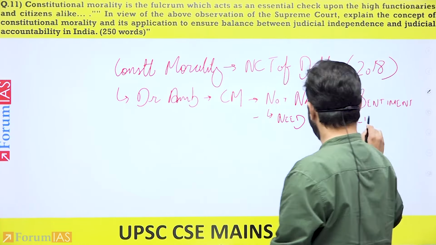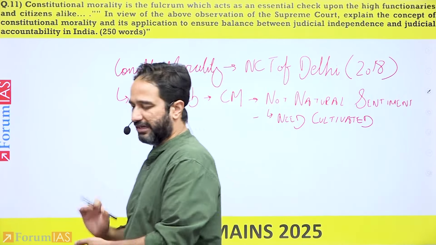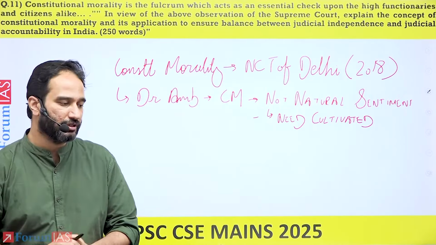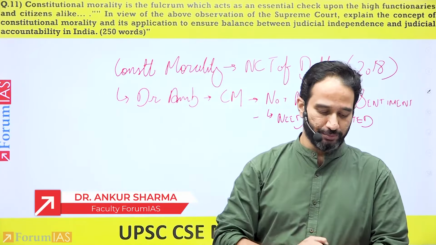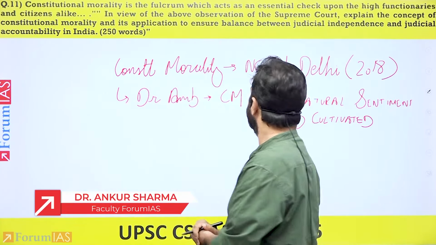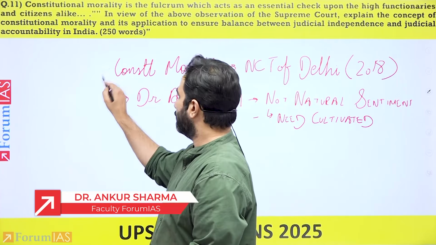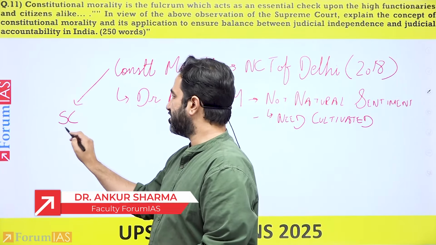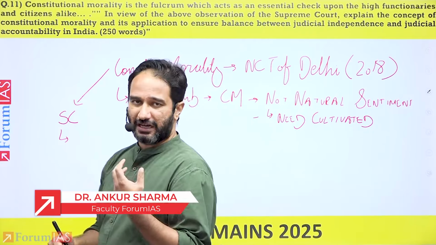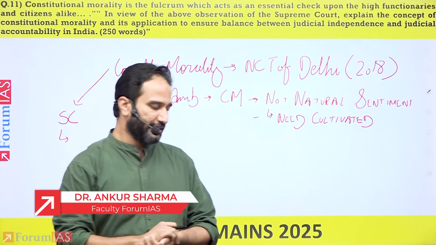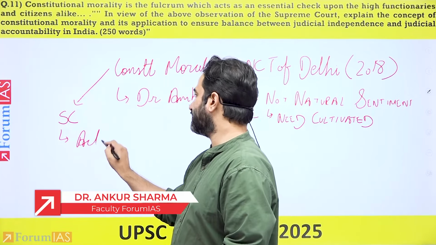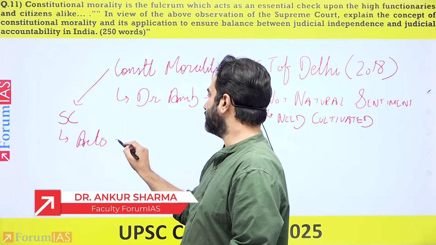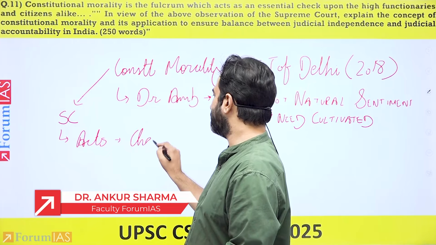So that is the basic line on constitutional morality, and you mention to the examiner where this statement has been taken from. Within this judgment itself, the Supreme Court says various things. It says that constitutional morality acts as a check and balance. Check and balance on what?